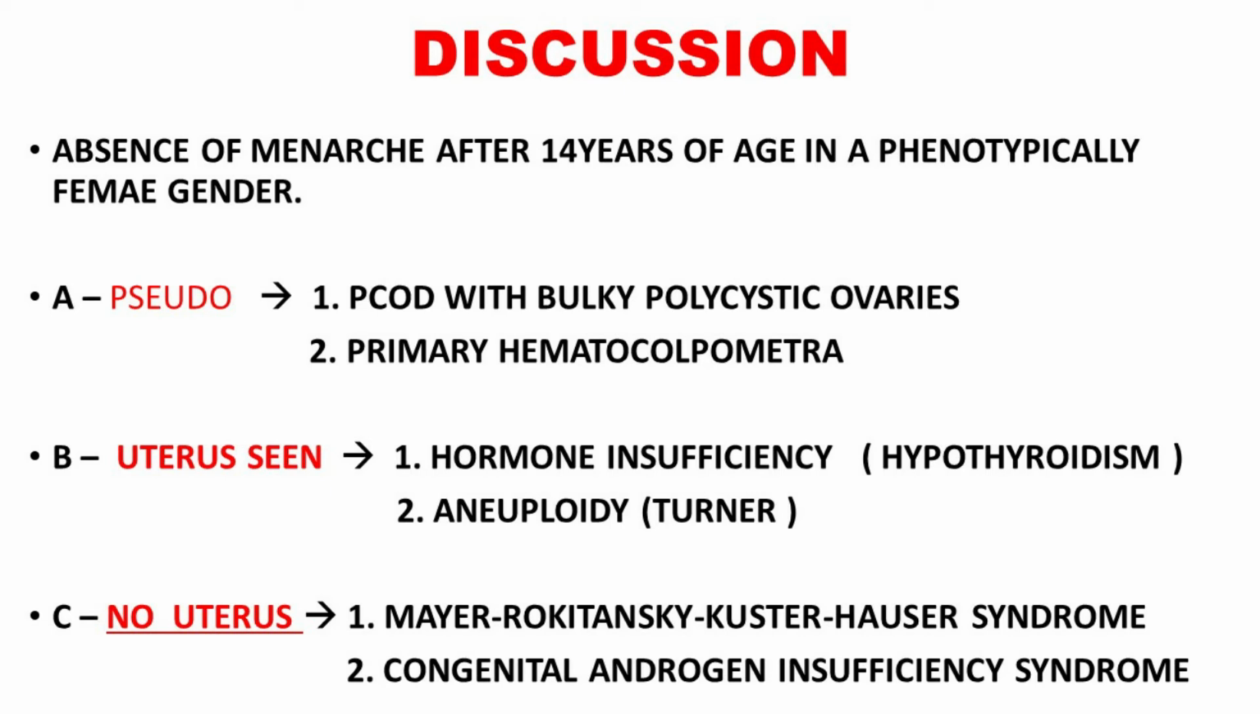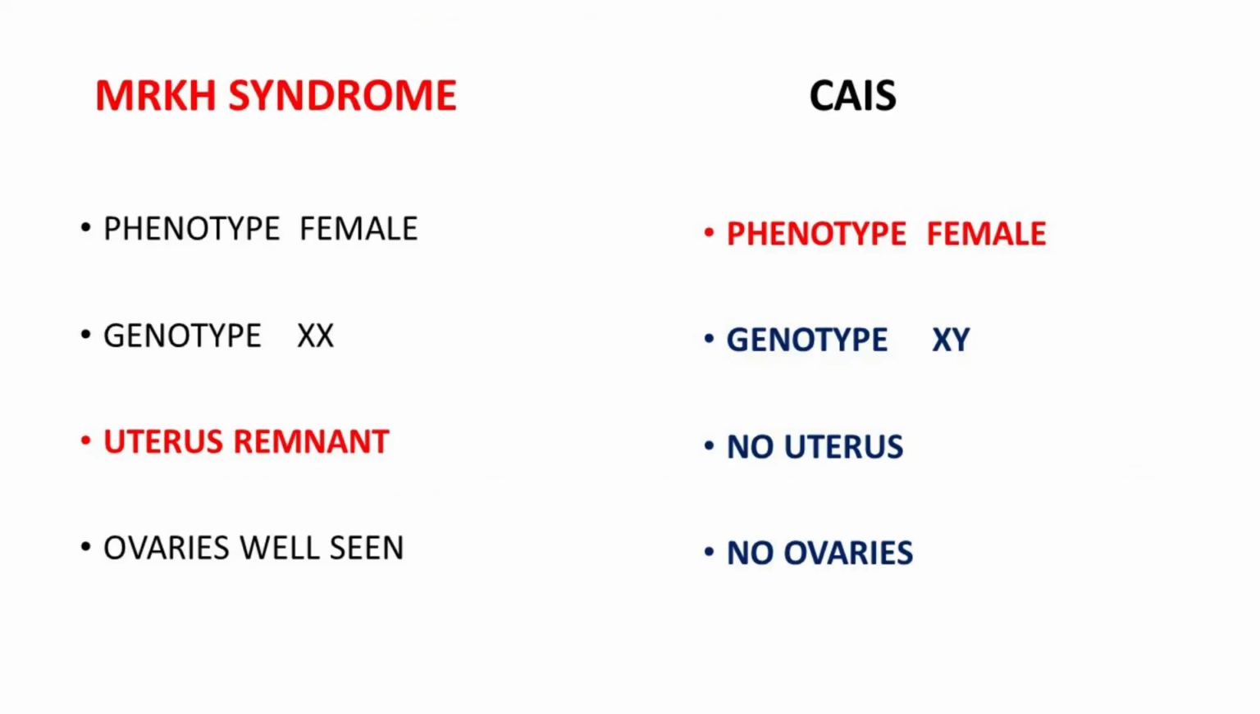Now we'll go to the third one. Here, primary amenorrhea with non-visualization of the uterus. I will give two common syndromes in this group: either Mayer-Rokitansky-Kuster-Hauser syndrome, MRKH, or complete androgen insensitivity syndrome, abbreviated as CAIS. So what are the differences between MRKH and CAIS? MRKH is phenotypically and genotypically female, XX. The uterus will be remnant or absent and ovaries will be well seen.